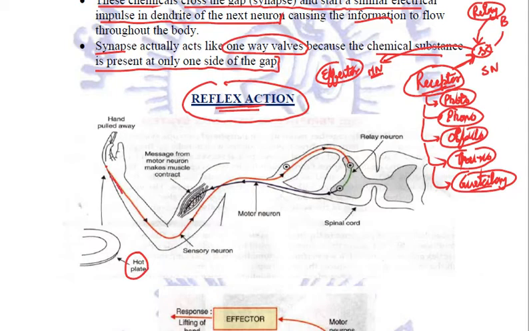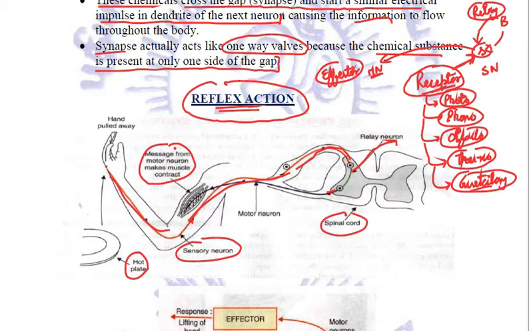For example, if our hand or skin touches a hot plate, this is a stimulus. This information is carried through sensory neurons to the spinal cord, right? Now, the spinal cord, without sending this information to the brain, takes the decision and passes it to the motor neurons, making the muscles contract. This information is taken by motor neurons to the muscles, which are our effector organs. These muscles, after getting the order, will contract, due to which we will pull the hand away, and all this happens in a very short duration of time.